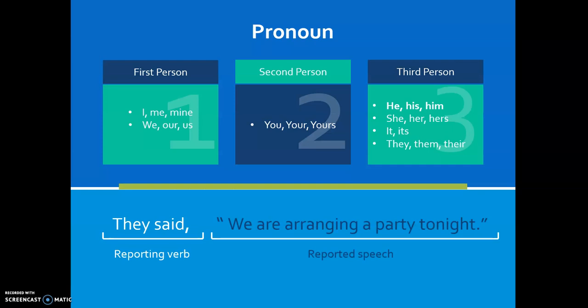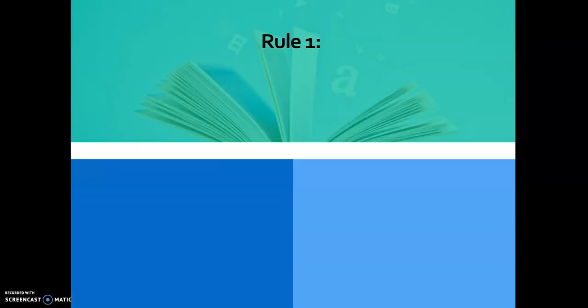Now let's move ahead. They said, "We are arranging a party." This is a direct sentence. Here you need to remember that "they said" is known as the reporting verb, whereas the sentence in inverted commas is known as reported speech. So let's look at the rules.